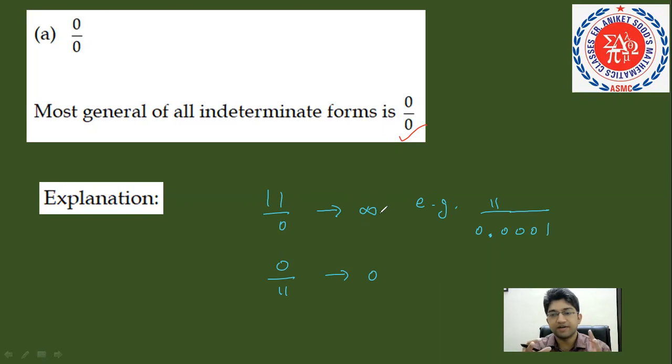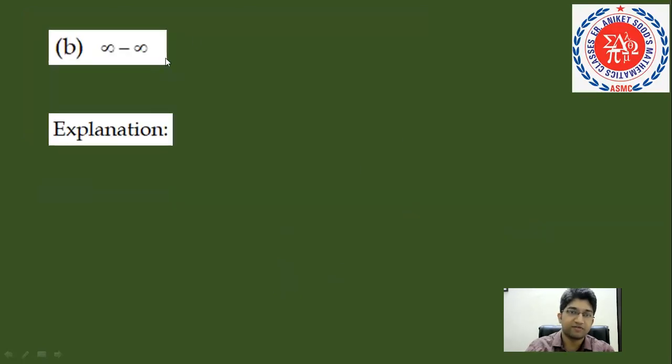Due to this dilemma, this confusion, that what will it be, infinite or 0, mathematicians have said that 0 by 0 is an indeterminate form. Because if we divide anything by 0 it goes to infinity, and if we divide 0 by anything it gives 0. Combining these two things, mathematicians are confused whether it has to be 0 or infinite, so it is an indeterminate form. So this is the explanation of the very first basic indeterminate form.